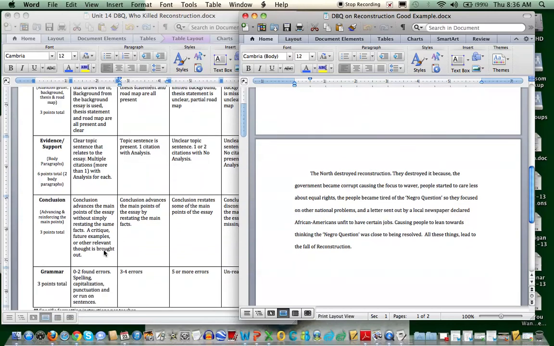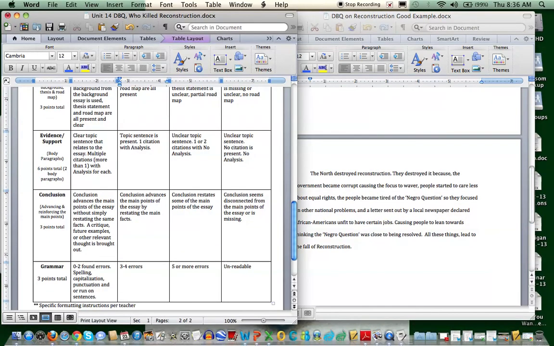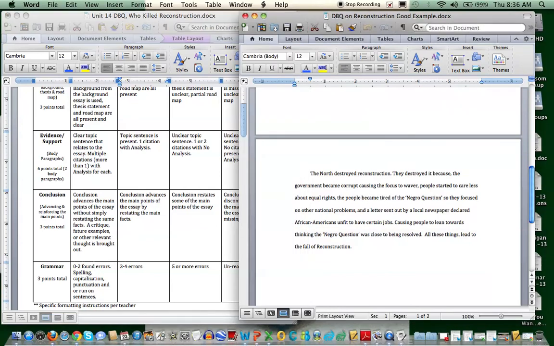And again, take a look. Grammar, fine. I don't have any issues with their grammar so far. So our conclusion paragraph. The North destroyed Reconstruction. They destroyed it because the government became corrupt, causing the focus to waver. People started to care less about equal rights. The people became tired of the Negro question, so they focused on national problems. And a letter sent out by a local newspaper declared African Americans unfit to have certain jobs.